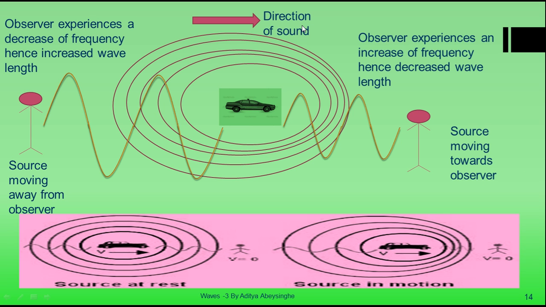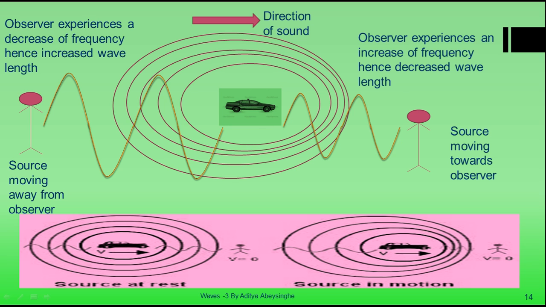So what generally happens is that this observer experiences sound of increased frequency and hence decreased wavelength. This observer may hear a louder sound for the same frequency emitted by this source than that observer. So the frequency heard by this observer is low and the intensity is low, but the frequency heard here is large.